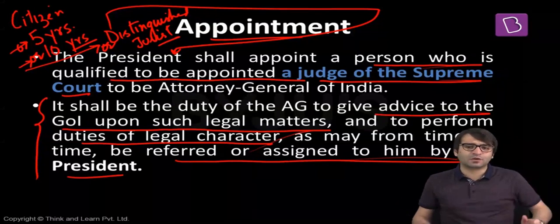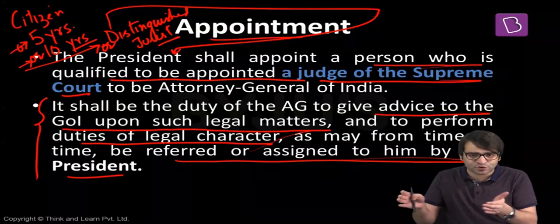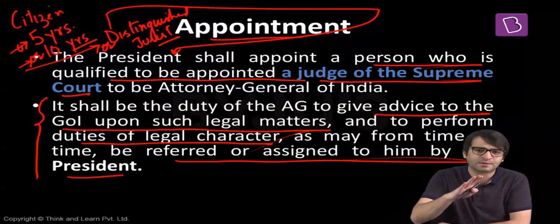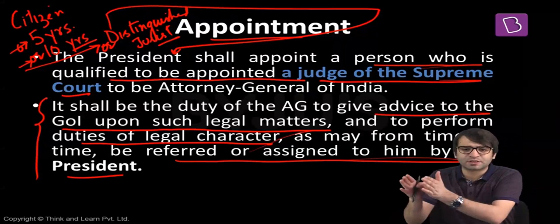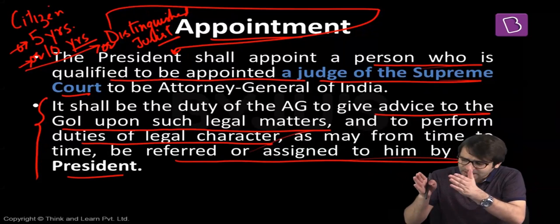Now let me give you an example. Let's say, for example, in West Bengal, President's rule is to be imposed. The Governor will submit a report to the President that in West Bengal there is a breakdown of constitutional machinery. The only solution is to impose President's rule in West Bengal. We will discuss this in detail when we take up emergency powers of the President. But very briefly, in a particular state, the government can be suspended, and President's rule can be imposed if in the state there is a breakdown of constitutional machinery.